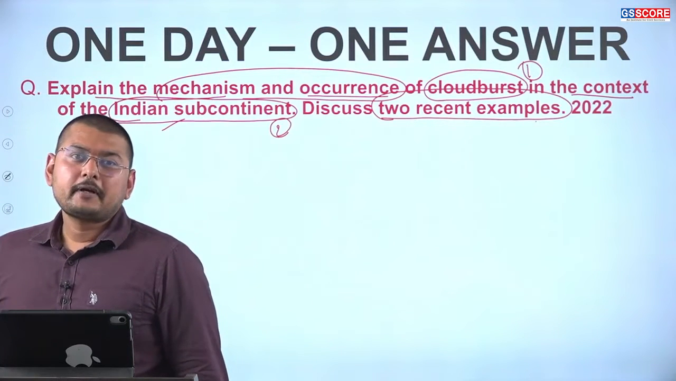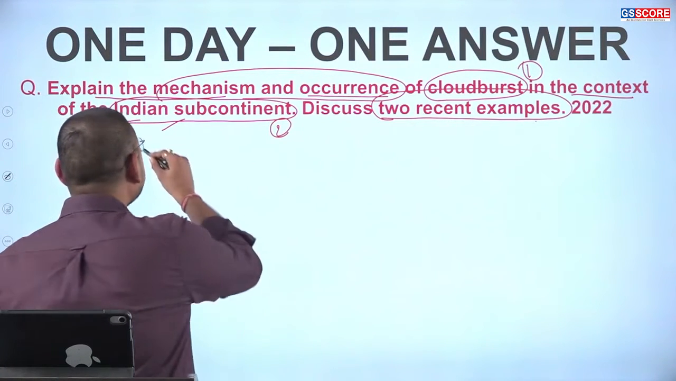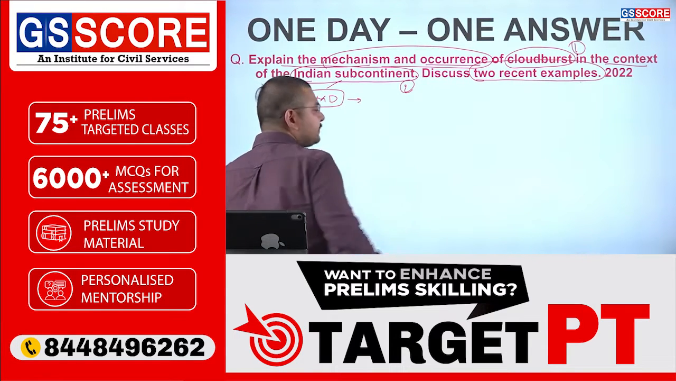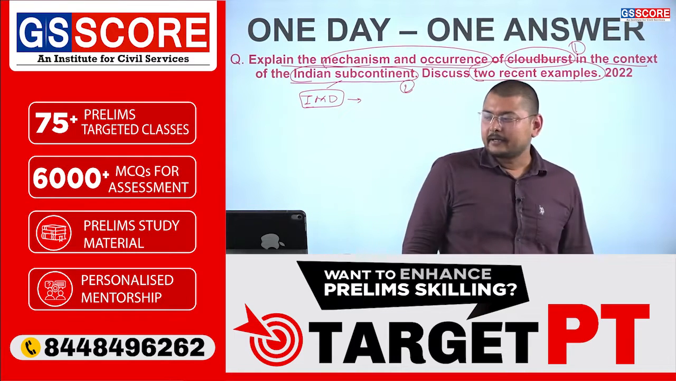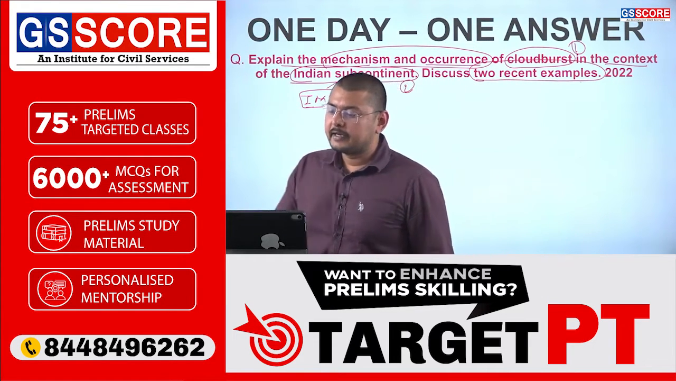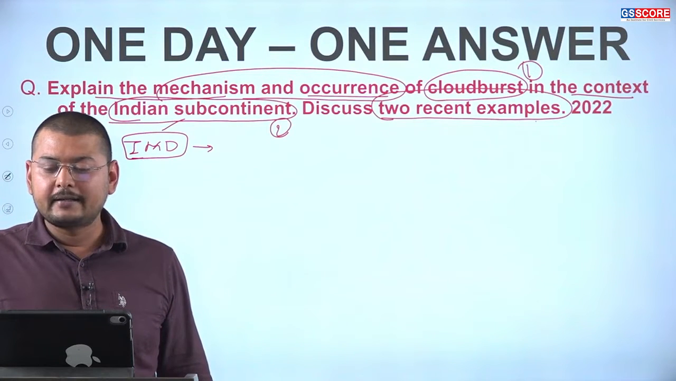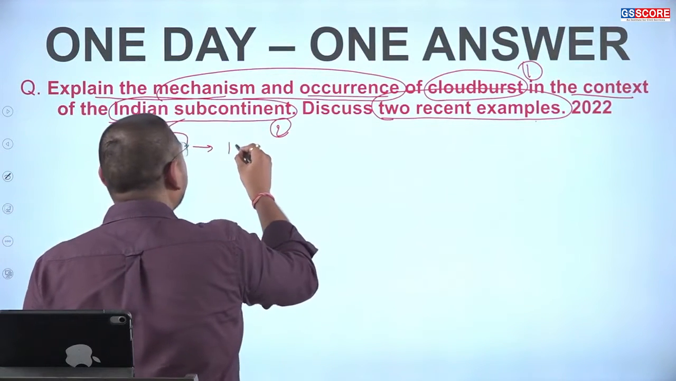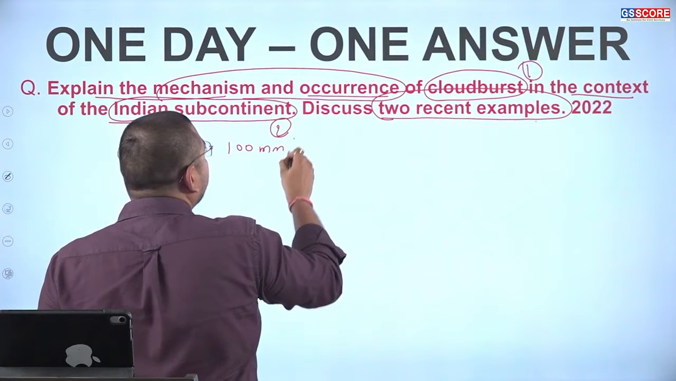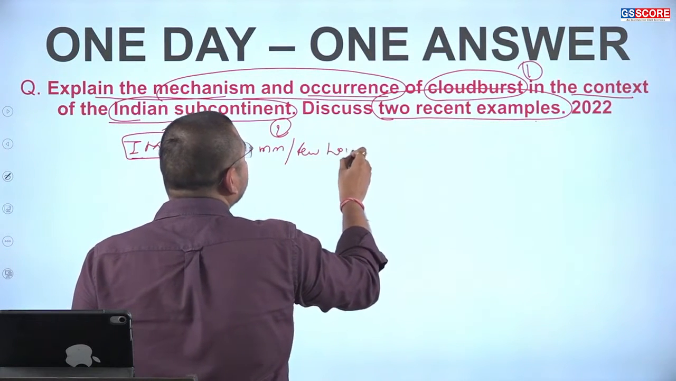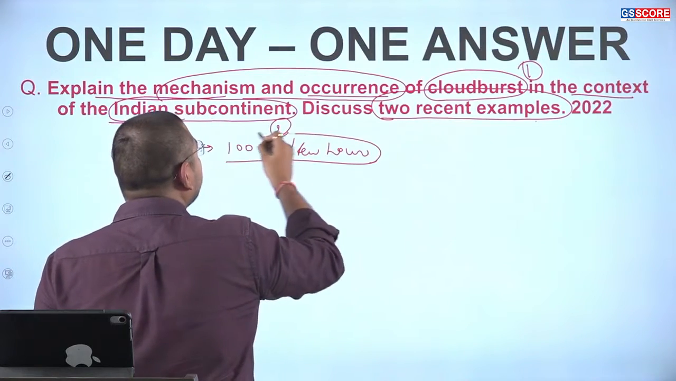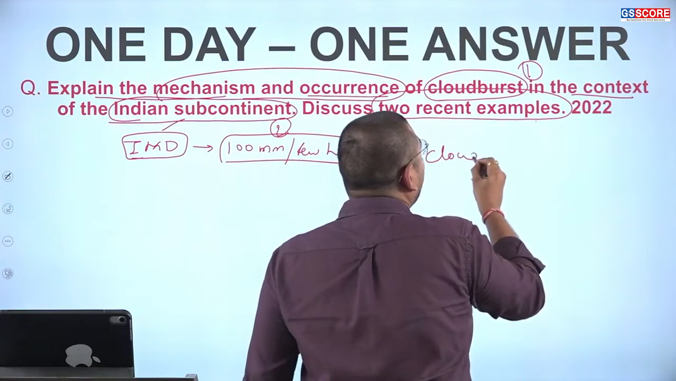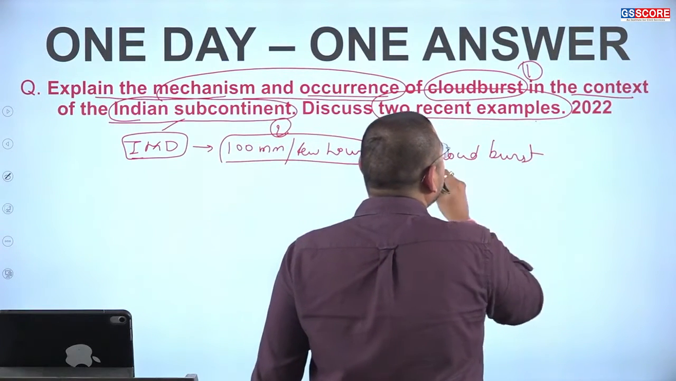Now, first is what is the cloudburst? Cloudburst has been defined by the Indian Meteorological Department. Whenever rainfall occurs which is almost 100 mm within a few hours, such a condition of high rainfall, such high precipitation, is called a cloudburst. This is called a cloudburst.